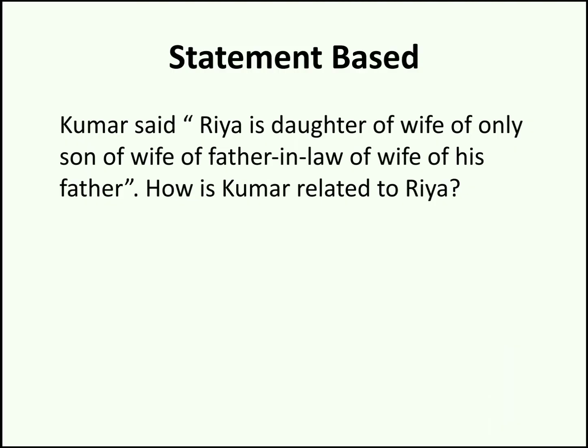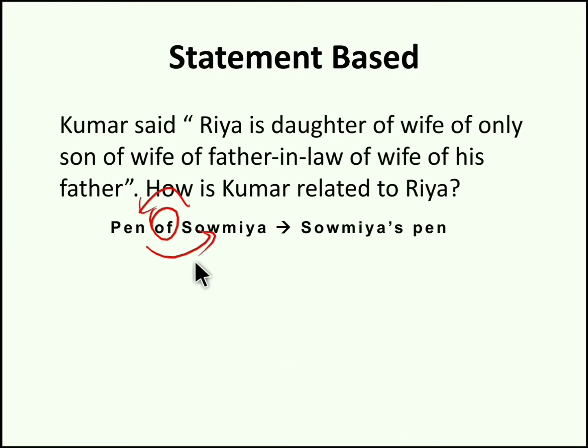By reading the question itself, we come to a conclusion that this type of question seems difficult, and we used to skip it in examination. But actually, if you start rewriting the given statement, you can easily come up with the answer even without touching pen and paper. Now here you have a statement, pen of Soumya. So pen of Soumya can be rewritten as Soumya's pen. If you have the word of, you can rearrange the words, right? So pen of Soumya is similar to Soumya's pen.